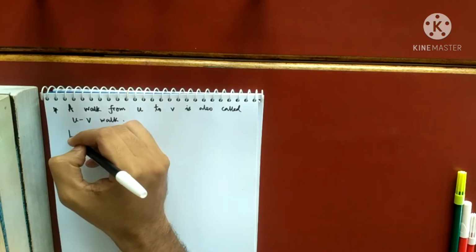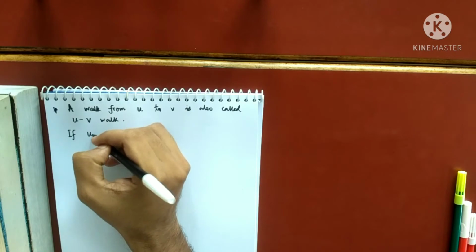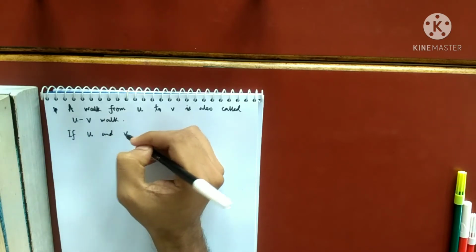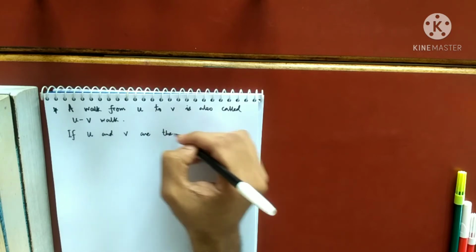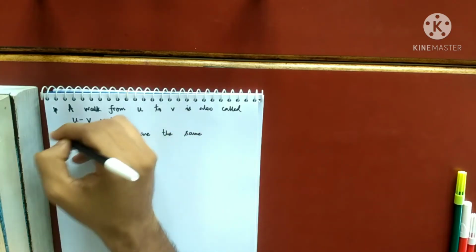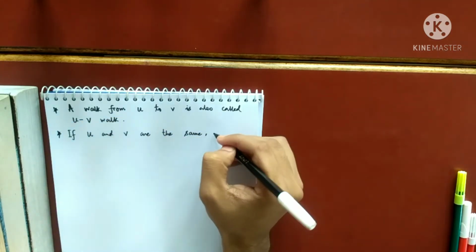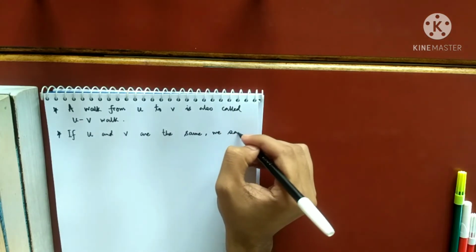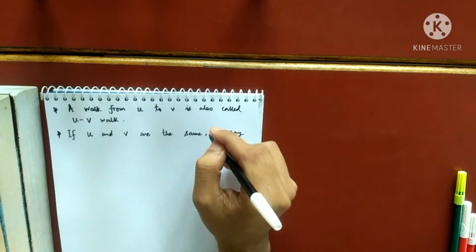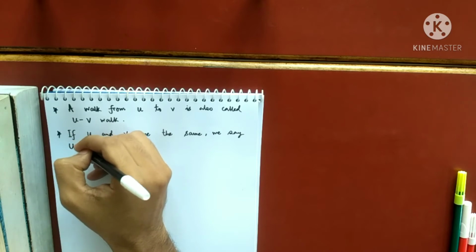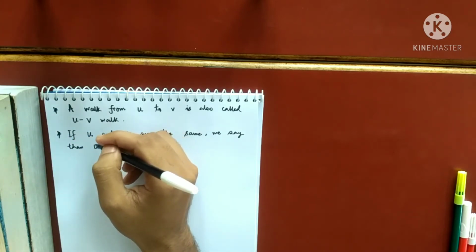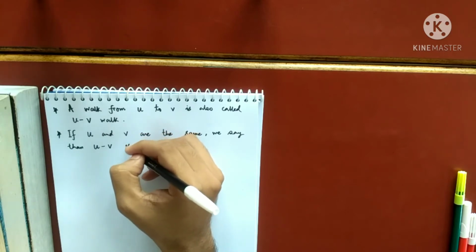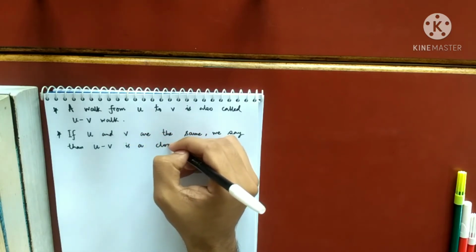So if U and V are the same, if U and V are the same, we say that U to V, or U to U also you can write, if they are same, is a closed walk.